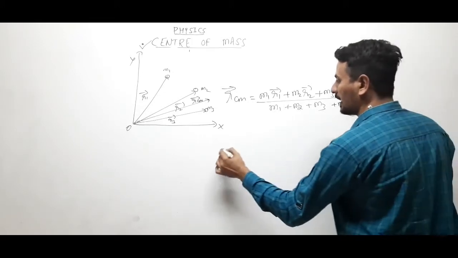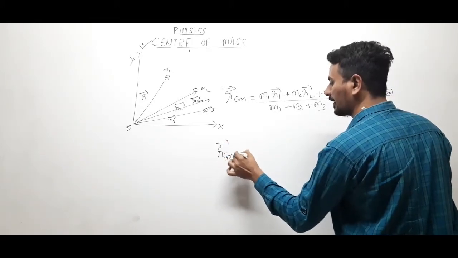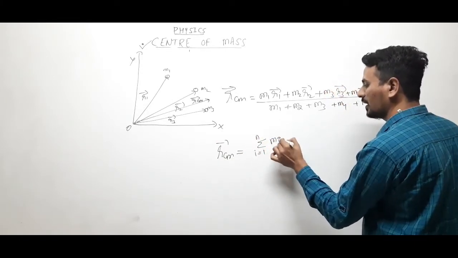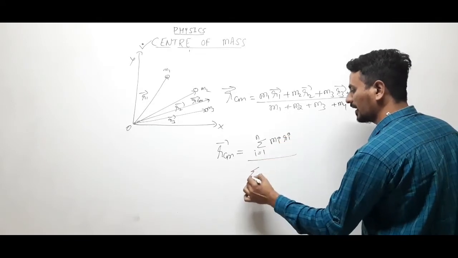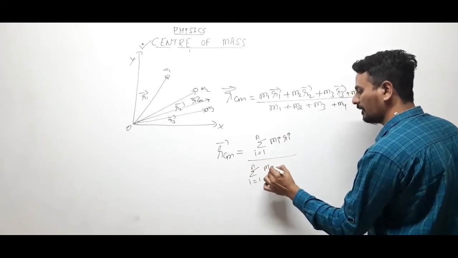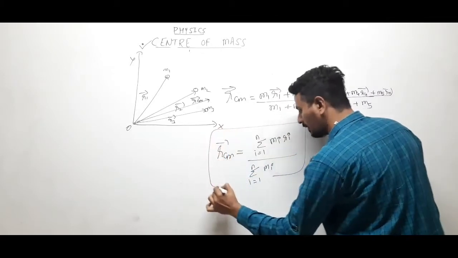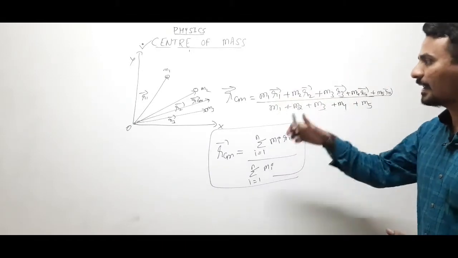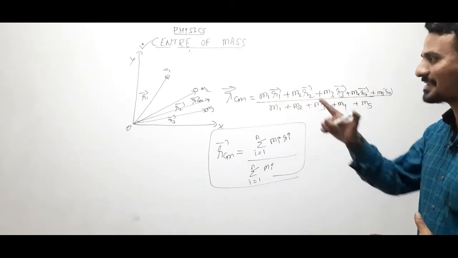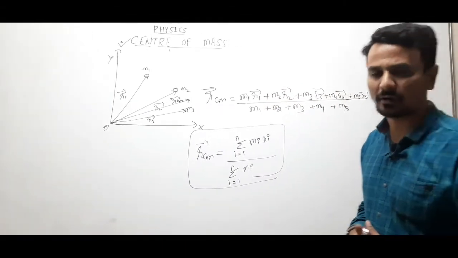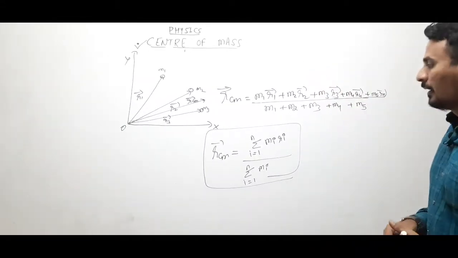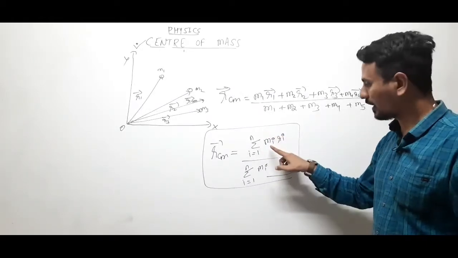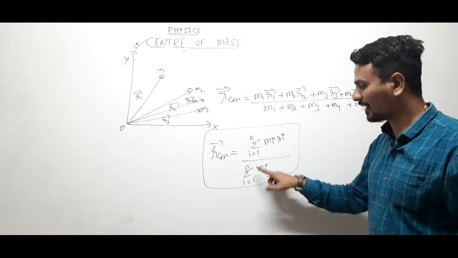So in general, RCM, that is position of center of mass, will be addition 1 to N Mi Ri upon sigma 1 to N Mi. This is how we can find the position of center of mass of any number of particles. But mass distribution is discrete, that is, it is not continuous. Clear? See, this is sigma, starts from 1 to N Mi Ri upon sigma 1 to N Mi.